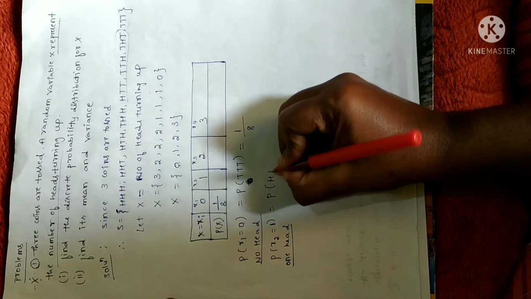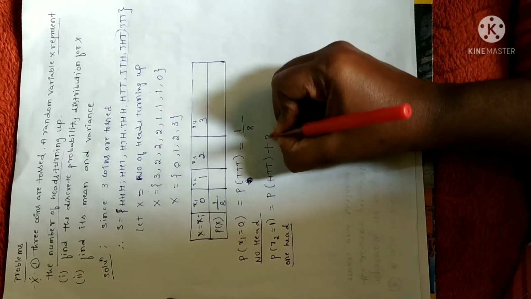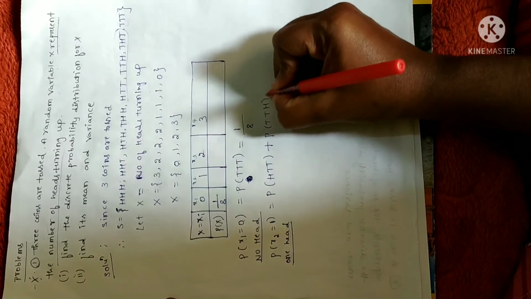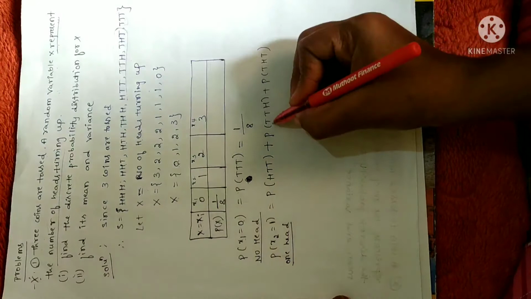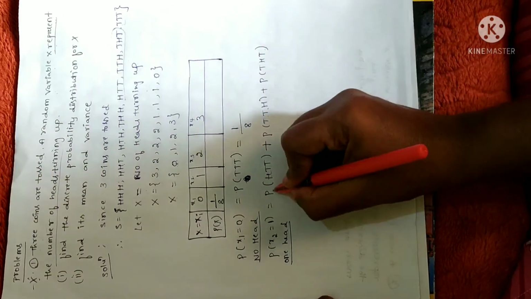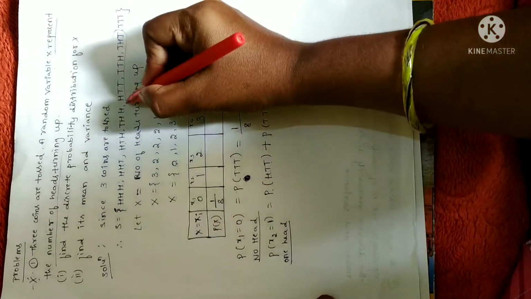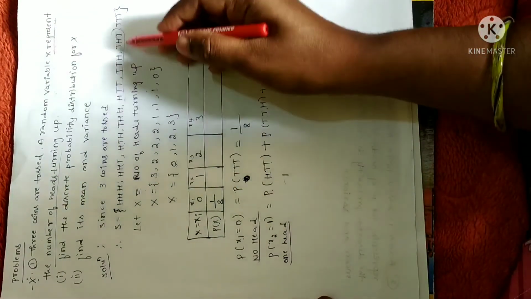So probability of head, tail, tail. You have to add all the events where we have only one head: probability of tail, tail, head plus probability of tail, head, tail. In all these 3 events, we have only one head. So what is the probability of getting this event? How many times are head, tail, tail there in this sample space?